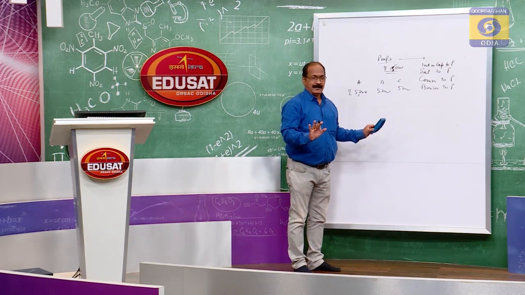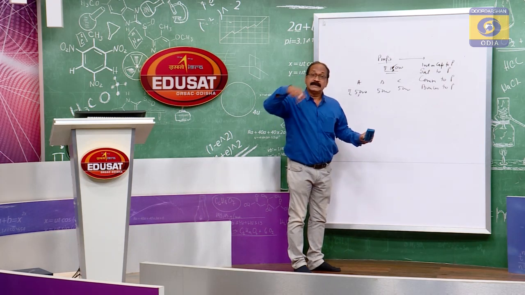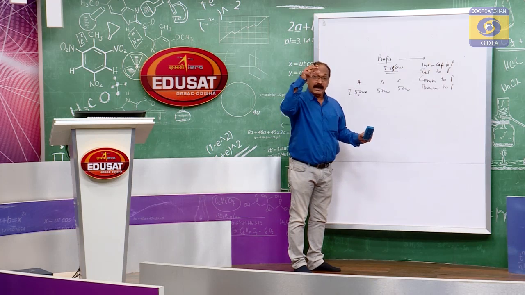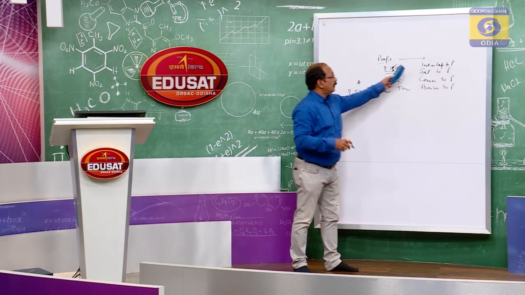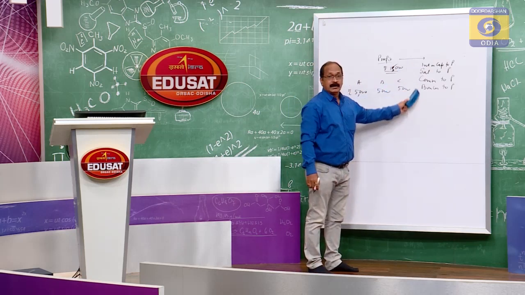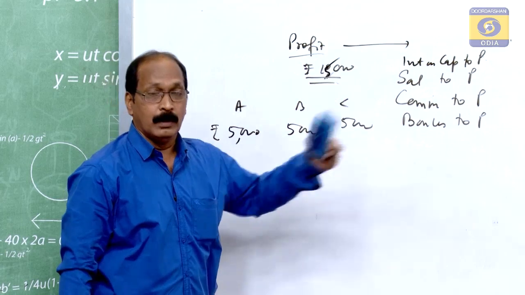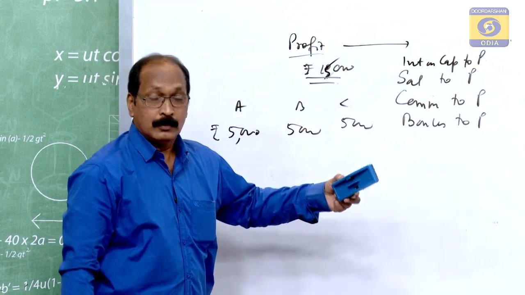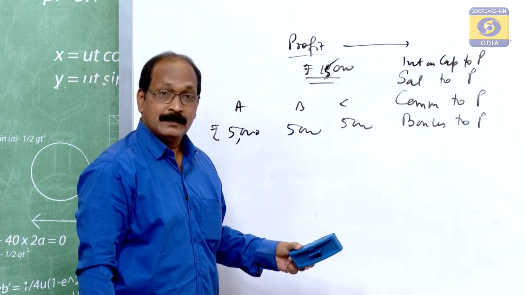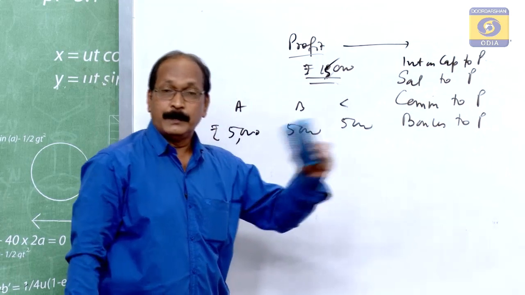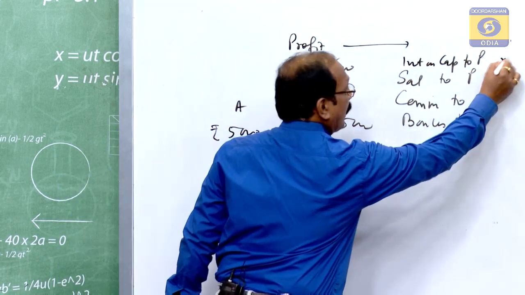Okay. Another way is there. If all the partners agree and come to a conclusion that these items are to be taken into consideration, the interest on capital is to be payable, salary payable to partners, commission payable to partners, bonus payable to partners. So, some amount is given out of this.